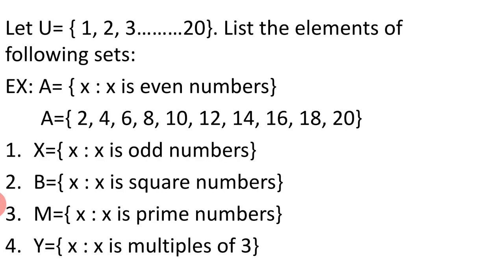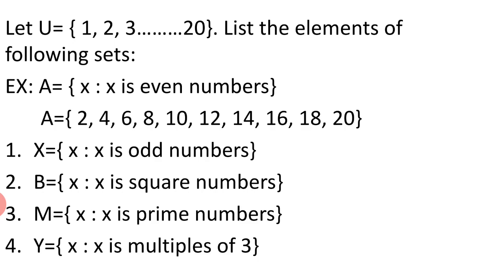Let U equal to 1, 2, 3 up to 20. List the elements of the following sets. So your universal set is from 1 to 20. Now we have to list the elements in the given questions using the universal set. Like in the example here, A has even numbers. So we will select the even numbers from the universal set and we will list them.